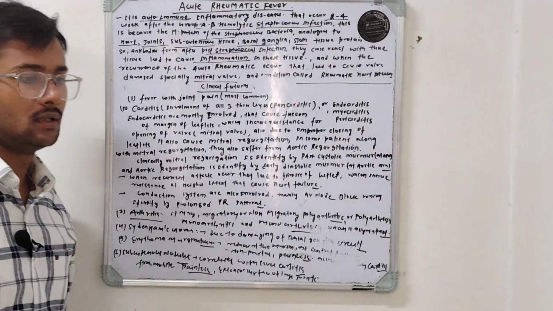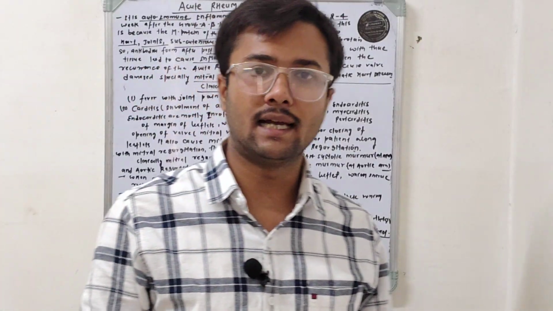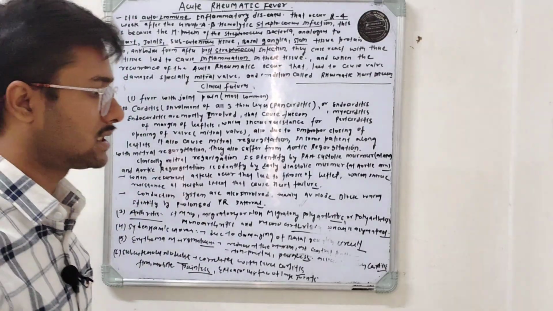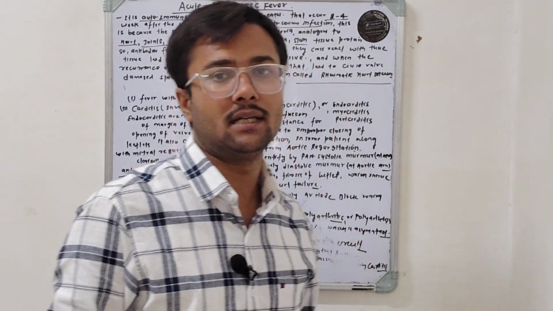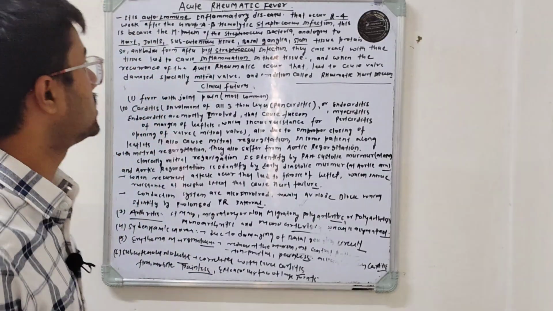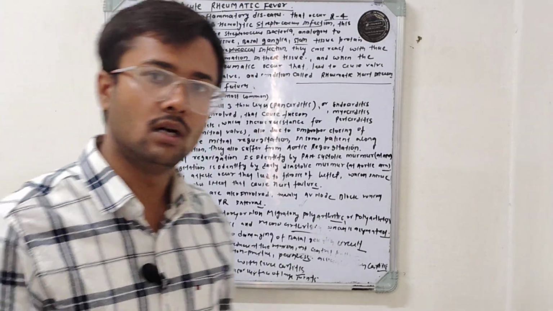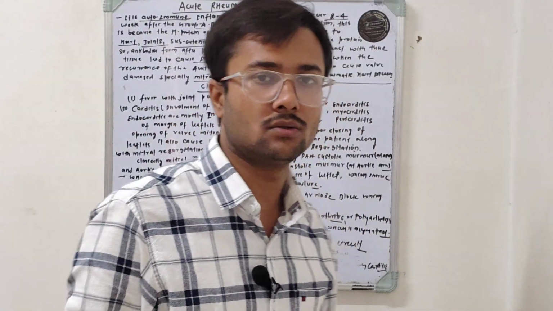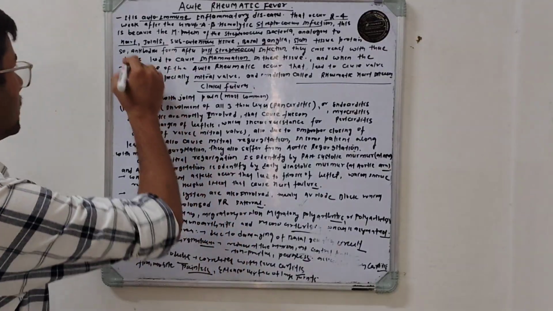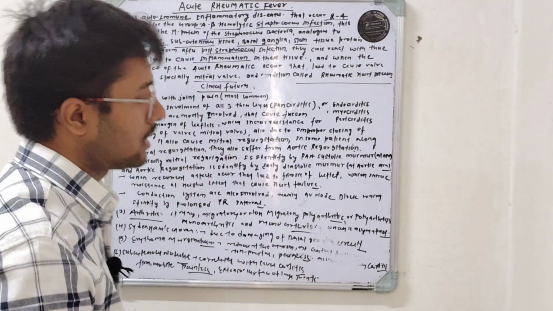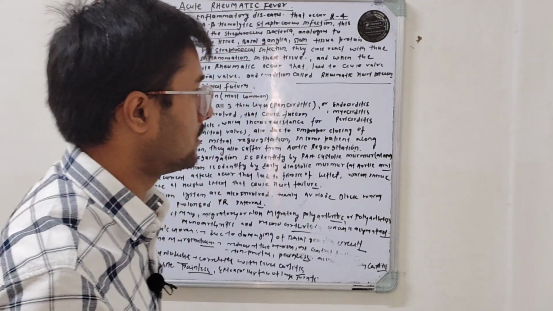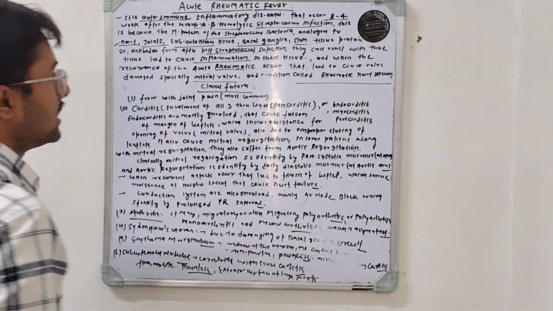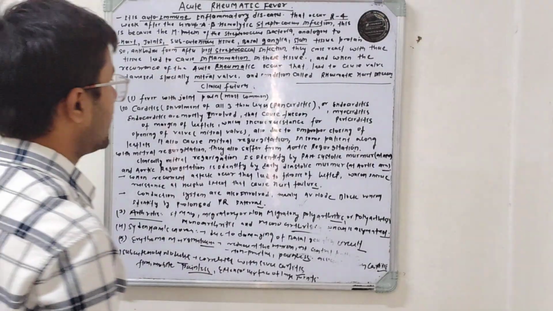It tells that 2 to 4 weeks after the group A beta hemolytic infection, there is formation of antibodies, and these antibodies cross react with the skin tissue, heart tissue, joints, basal ganglia and subcutaneous tissue. So these are the tissues where the immune cells react and produce the clinical manifestations, and when there is recurrence, we call it rheumatic heart disease.